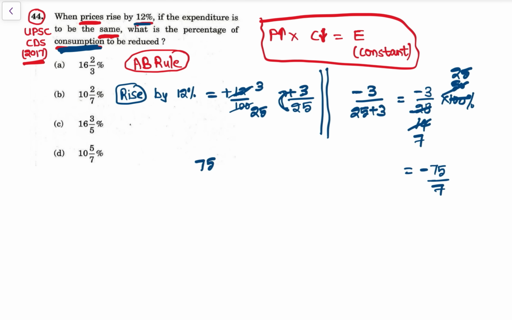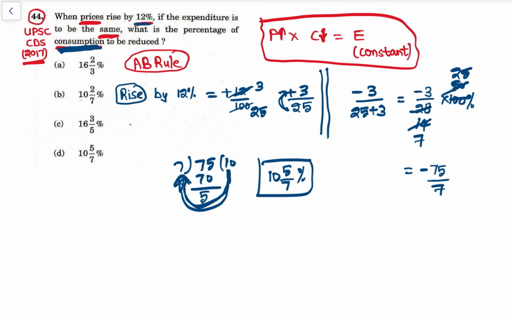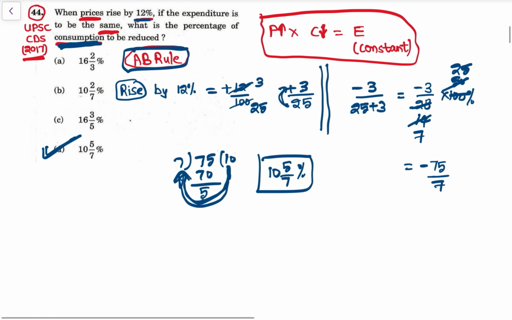See 75 divided by 7. 7 10s are 70, remainder 5, so it comes like this: 10, 5 by 7%. Option D is the correct answer. Simple. ये भी rule use करके this kind of questions we can solve. CSAT में I am expecting a question based on this in the next 1 or 2 years. Now let's see the next question.